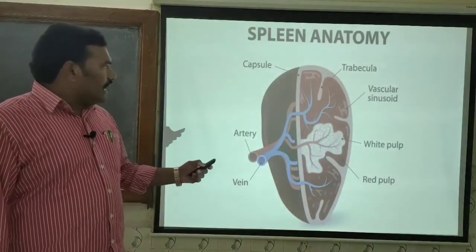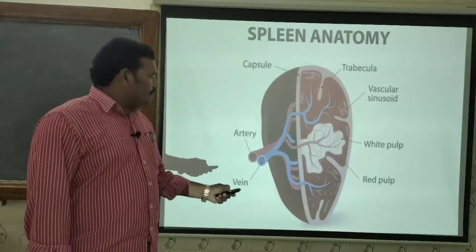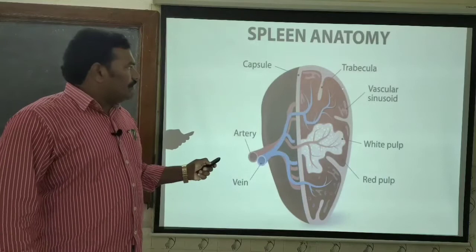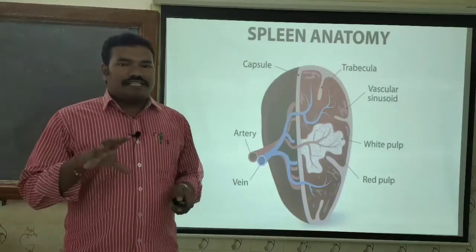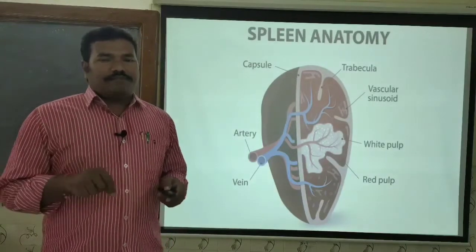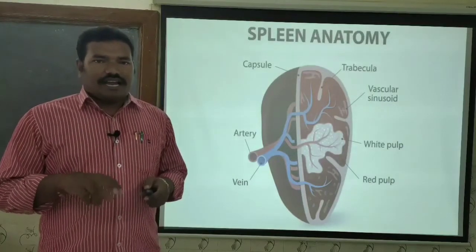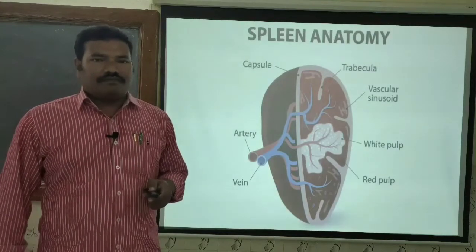Now, the entire spleen is covered by a thick membrane which is called the capsule, and the main aim of the spleen is to filter the blood. That indicates that it entraps the blood-borne antigens and also separates the dead RBC from the blood.